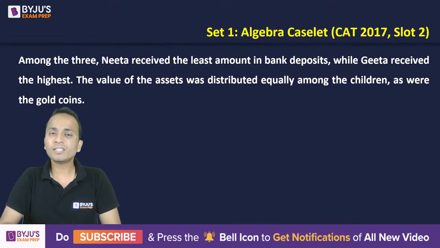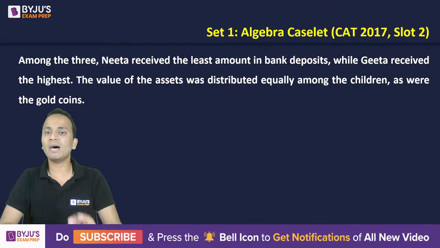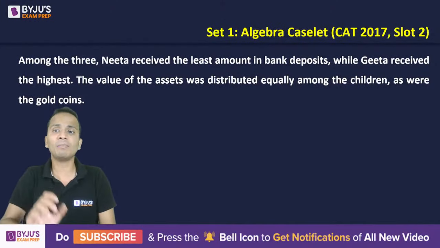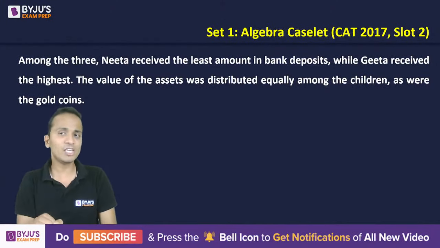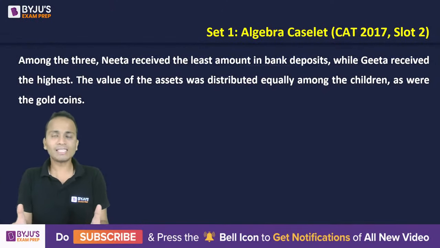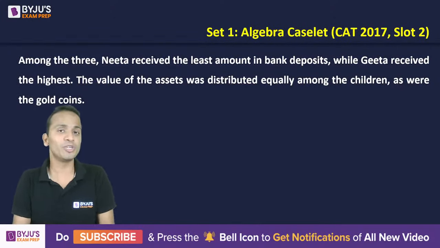The value of the assets was distributed equally among the children. So whatever the total asset is, it was distributed among all the three children equally, and as were the gold coins. So the total asset was distributed equally, as well as all the gold coins were also distributed equally. Okay, so this information is very helpful.